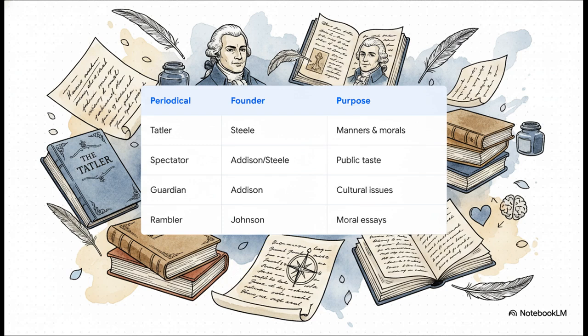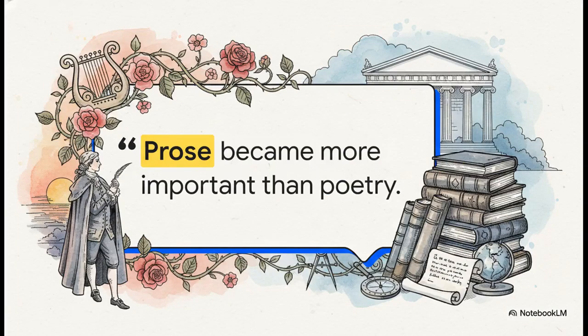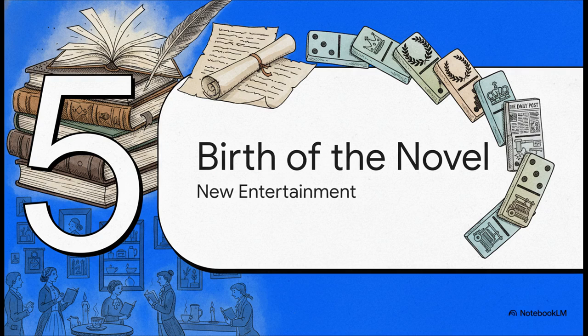These were serious, well-crafted publications trying to shape the moral compass of an entire nation. And this brings us to a massive, game-changing realization. Prose became more important than poetry. Think about it. When your goal is to debate social contract theory, critique the government, or explain scientific laws, flowery poetry just doesn't cut it anymore. You need clear, straightforward, logical prose. All of which sets the stage for Section 5, the birth of the English novel, a brand new form of